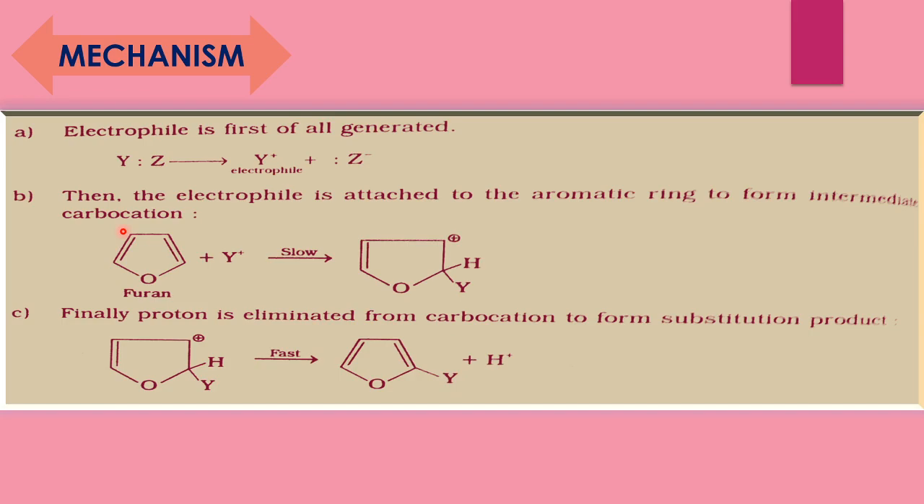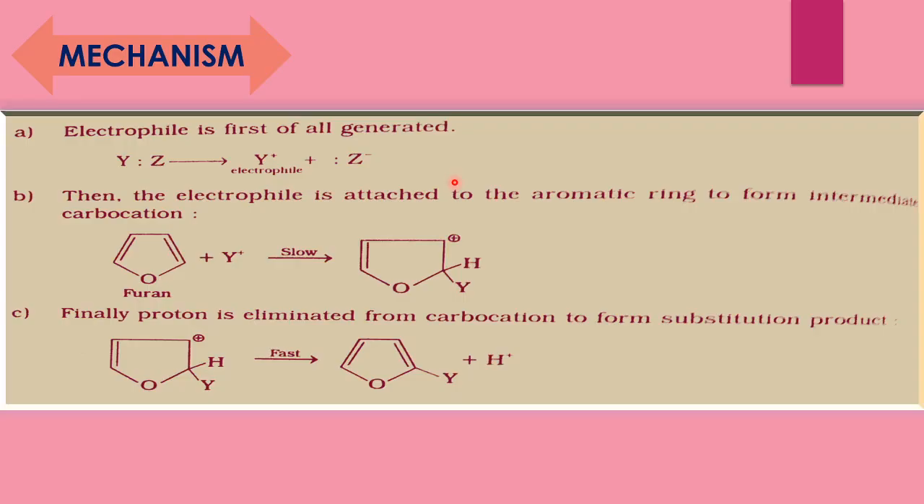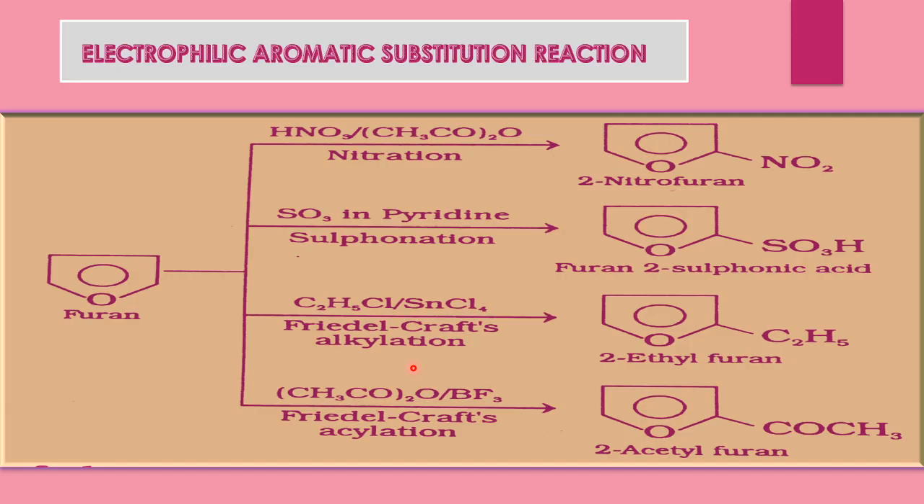For the nitration reaction, in the first step NO2 plus, a positive charge, is formed. In the next step, the NO2 group is attached to this position, and the hydrogen is present here. In the third step, this hydrogen atom is removed and the NO2 group remains attached. This is how you write the mechanism for these reactions.